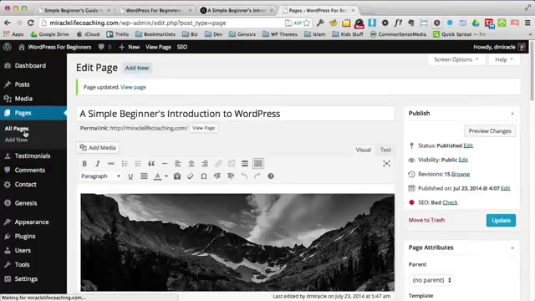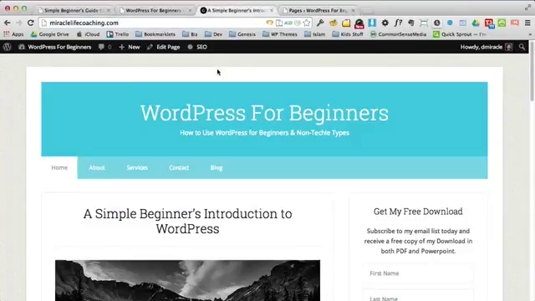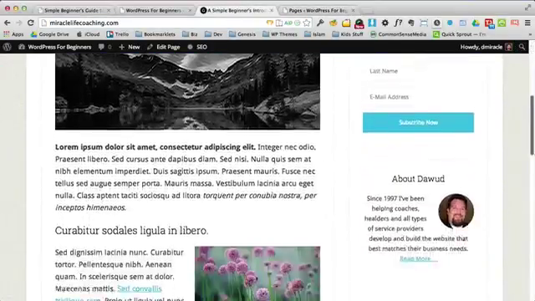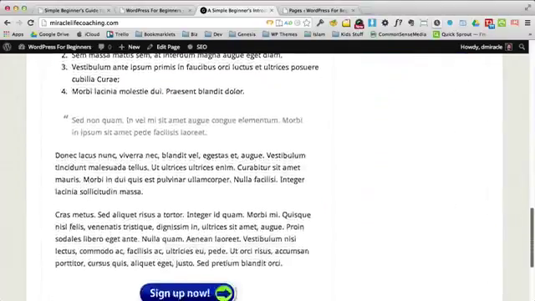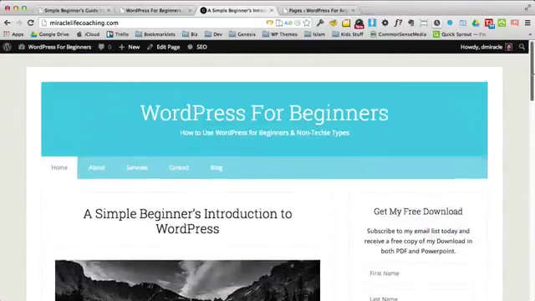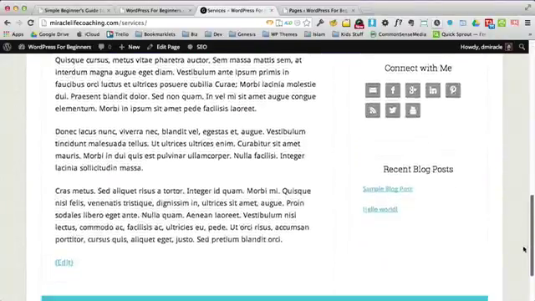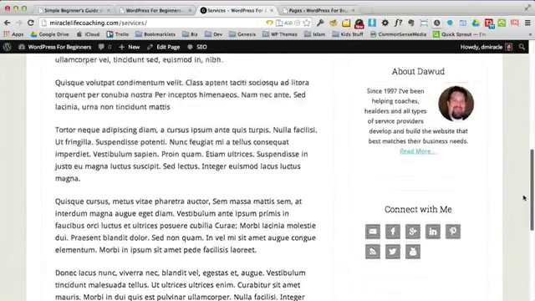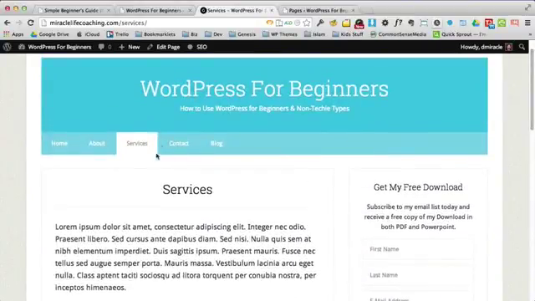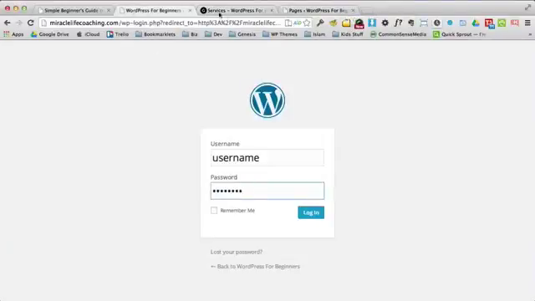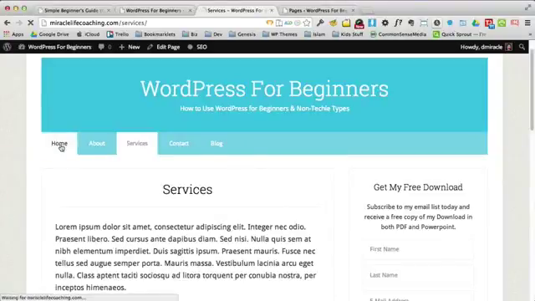So let's actually work on the services page. Let's go back here and I'll show you this. So here's our home page, and I'll scroll down kind of quickly through it. And then here is our services page. What we're going to do is make our services page look close to what the home page looks like. Right now you see I just loaded some text in here, but we're going to make it close. I can't make it exact because it'll take too long to be that specific, but let's just make it look kind of close to the home page.